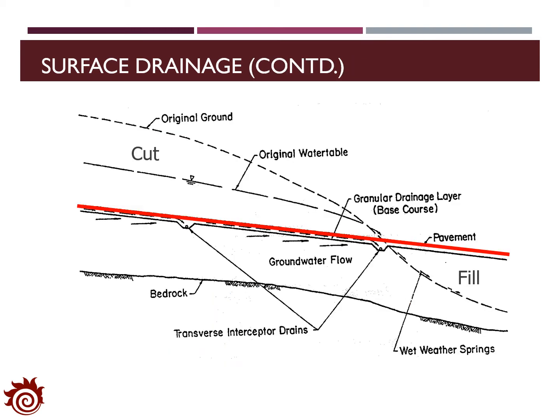The surface drainage method will also design the longitudinal gradient to the pavement. In this figure, we will have the traffic at this direction for the pavement. And for the drainage system, we will apply the longitudinal drain and some transverse interceptor drains so that the water will be collected by the transverse interceptor drain and move away from the pavement.